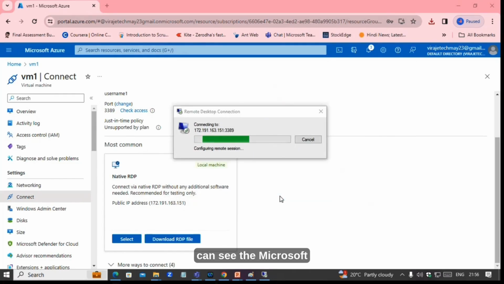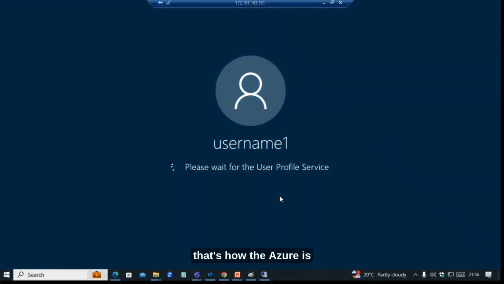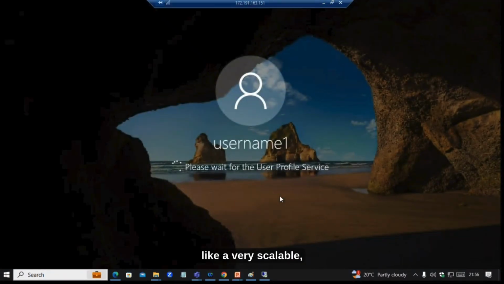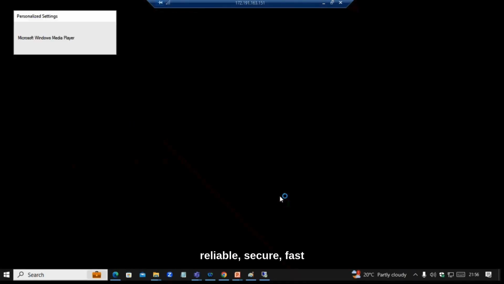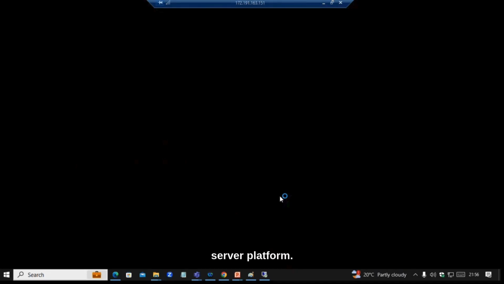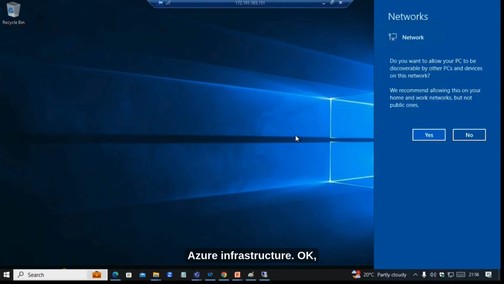Now you can see the Microsoft Windows-based operating system is ready. That's how Azure is a very scalable, reliable, secure, fast server platform. So by the Azure cloud, you can create multiple servers. So this is the Windows machine which you created on the Azure infrastructure.